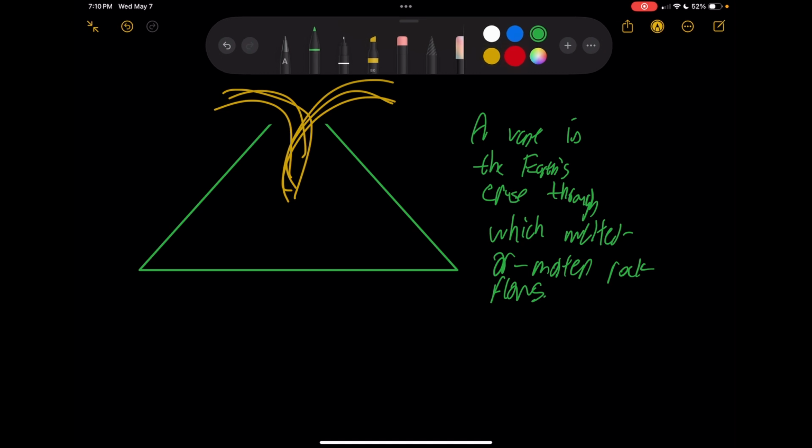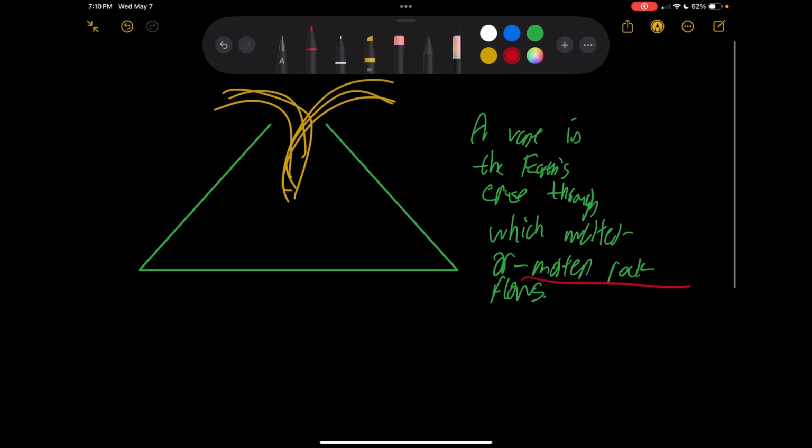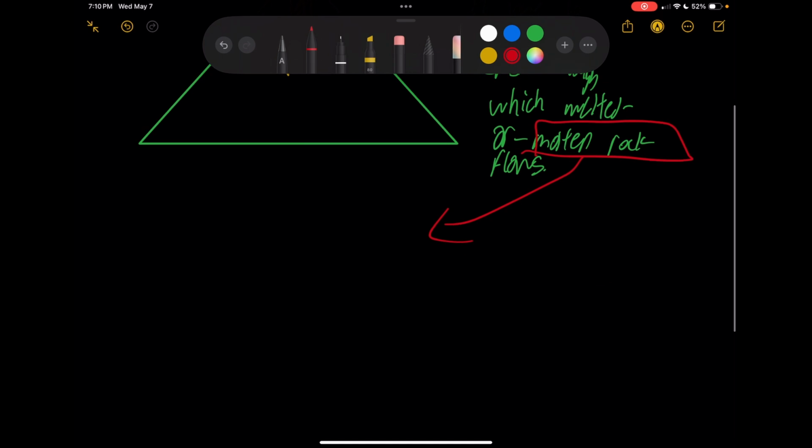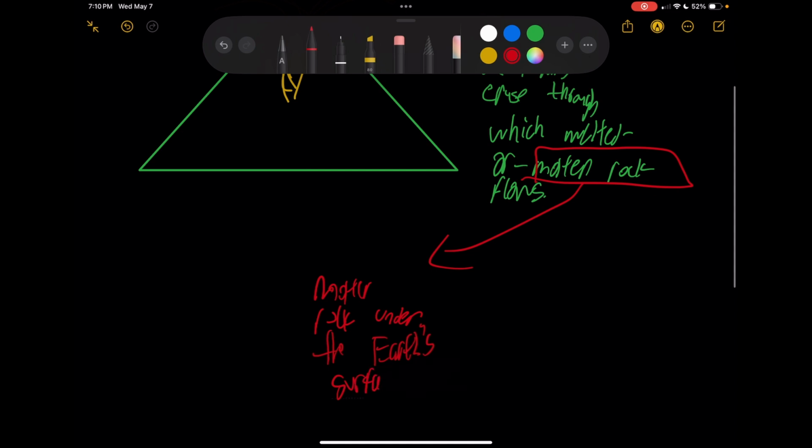Let's look at molten rock for a second because this is important. Molten rock comes here. So molten rock under the Earth's surface, like in this vent under the Earth's surface, is it called a volcano? No, it's not called a volcano. It's called magma. This molten rock we find underground is known as magma.